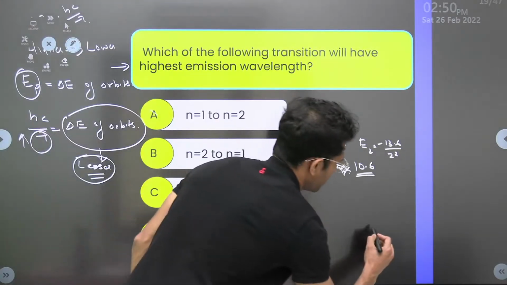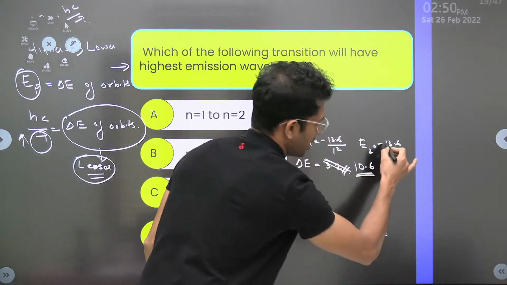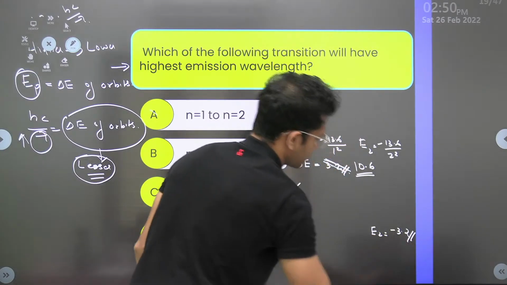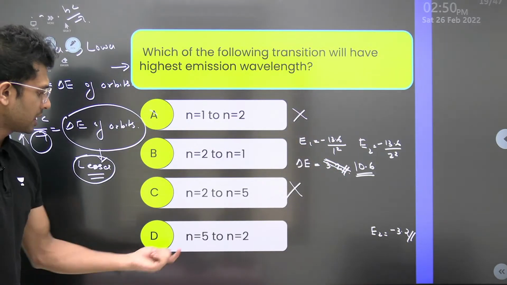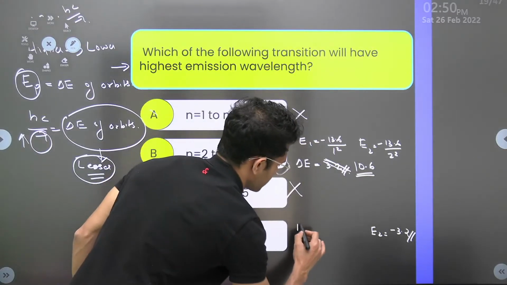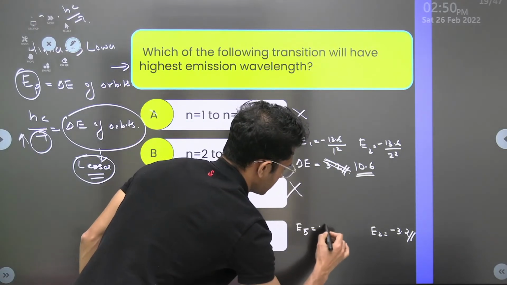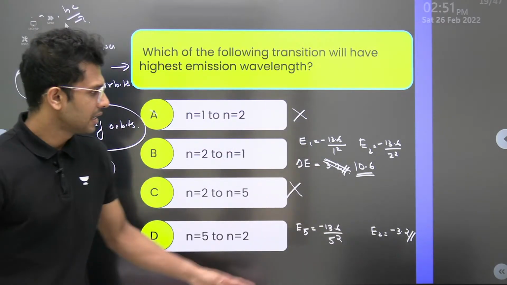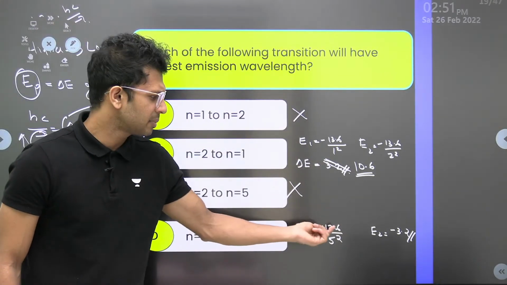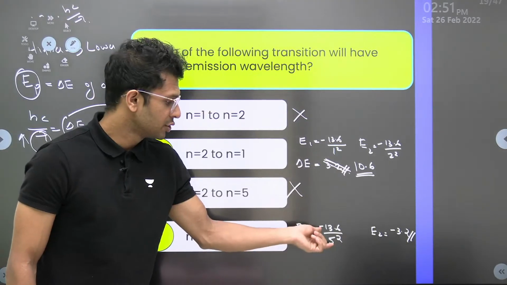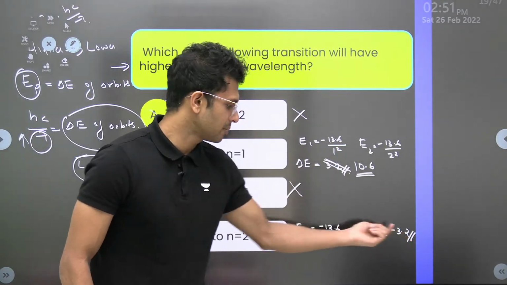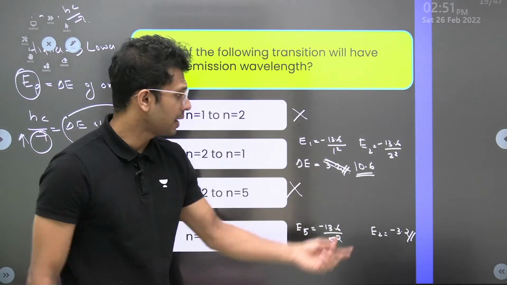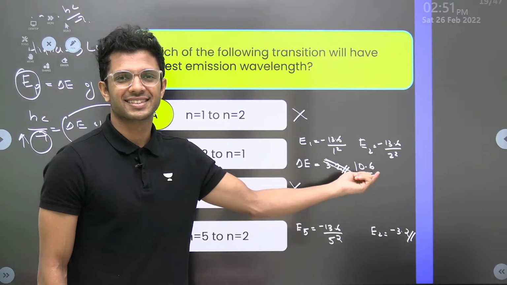The energy of the second orbit we already have. How much? Minus 13.6 by 4, that is minus 3.4 almost. Okay, what about n equal to 5? The energy of the fifth orbit is minus 13.6 by 5 square, minus 13.6 by 25. It will be a very small value. So the difference between minus 3.4 and minus 13.6 by 5 square will be small compared to this 10.2.